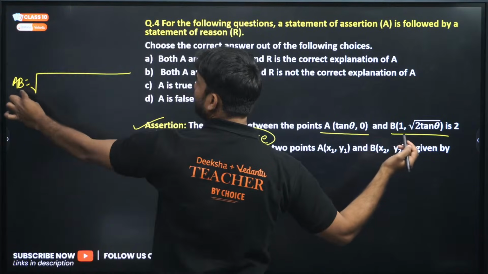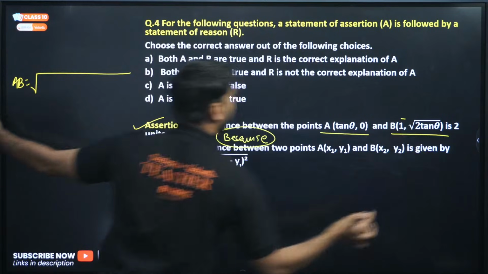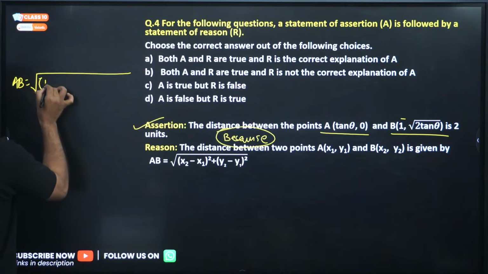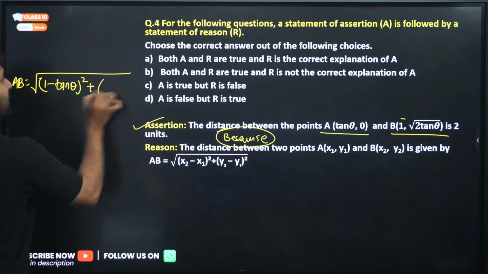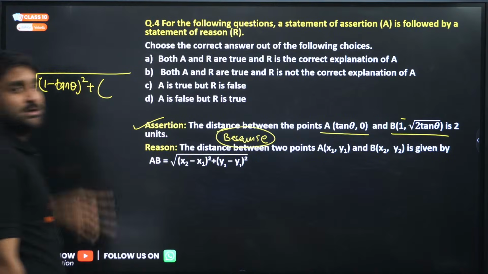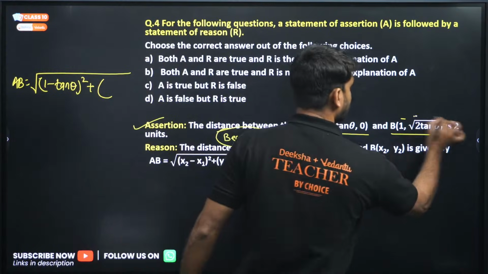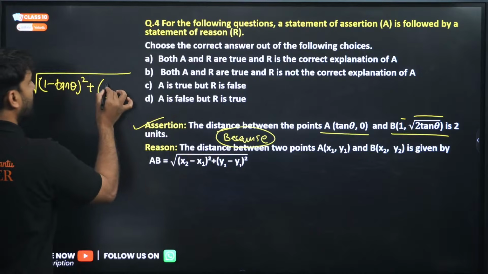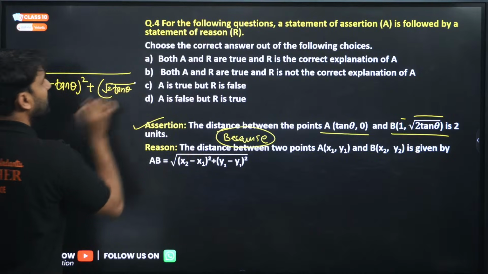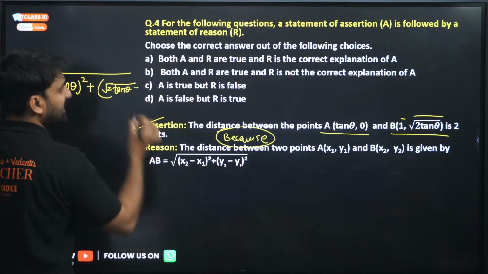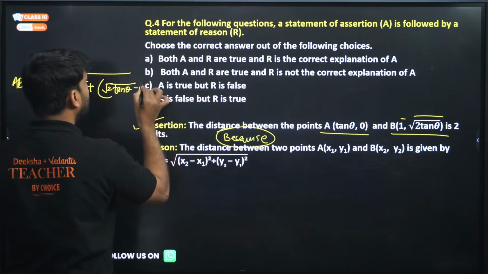So B is at the second position, so take the coordinate of B first. 1 minus tan theta whole square, x2 minus x1 whole square, plus y2. So B at second position, so take the y coordinate first. So this is under root 2 tan theta minus this is 0. This is 0 whole square.